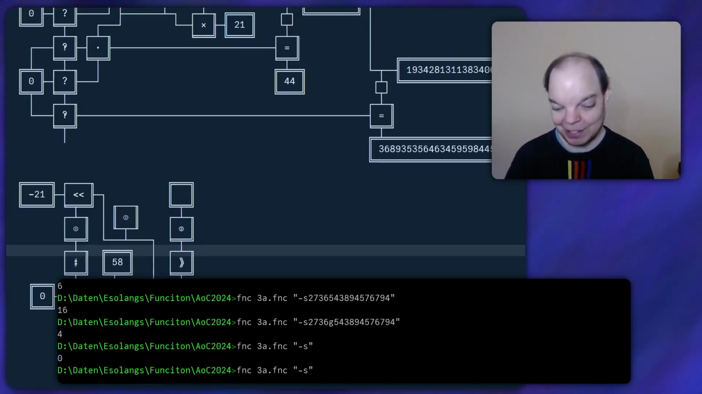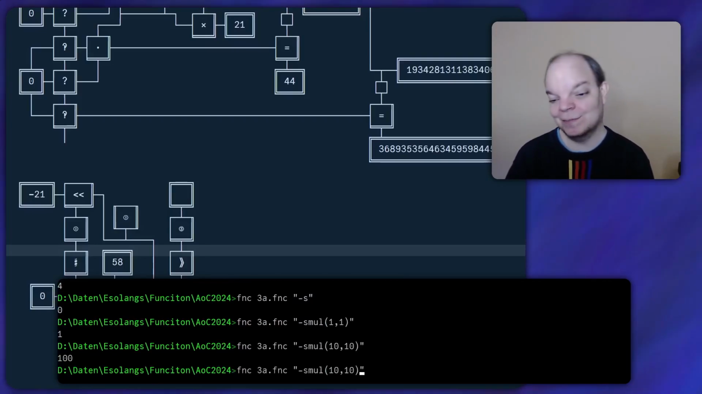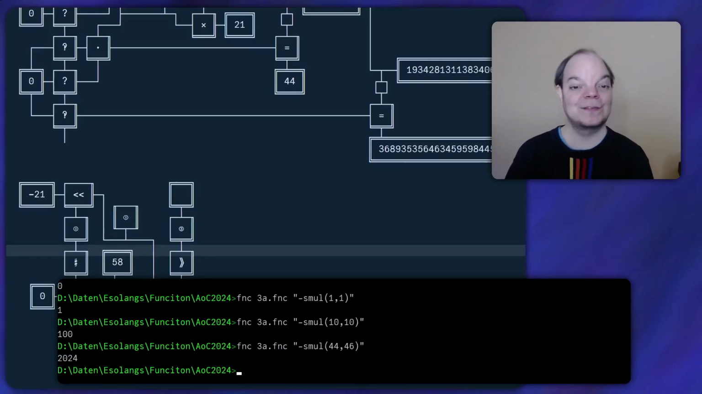Okay, so let's see what happens if I type mul open parenthesis, and then let's try 1, 1. Okay, that gives us a 1. What about 10, 10? That should give us 100. That seems to work. And of course, we can try the example in the puzzle specification, and that is 44 times 46, and it's 2024. That seems to be working.